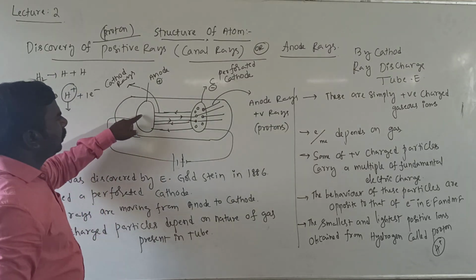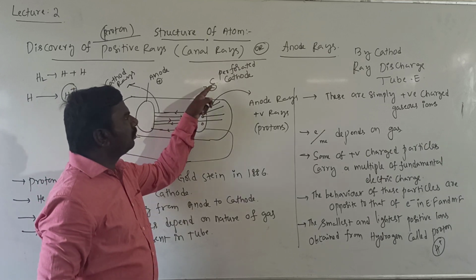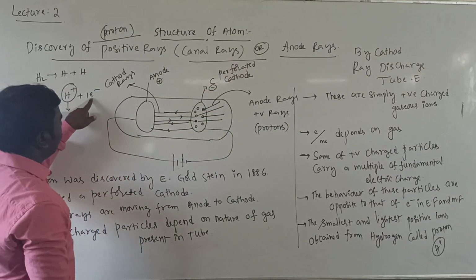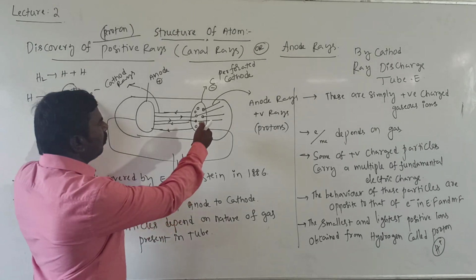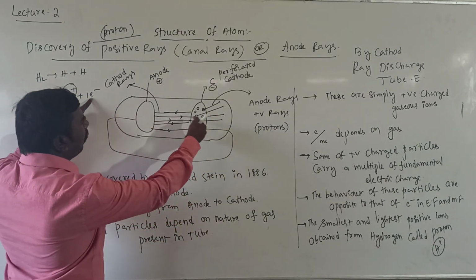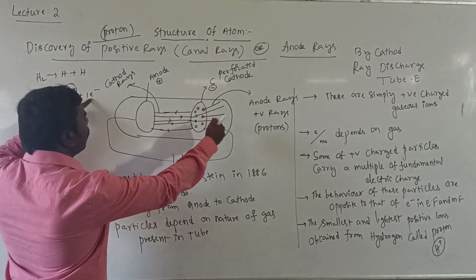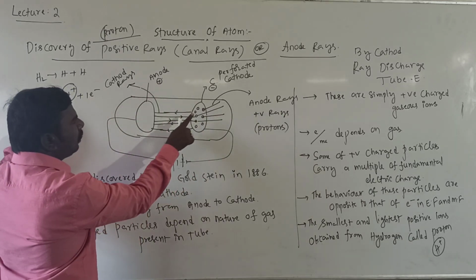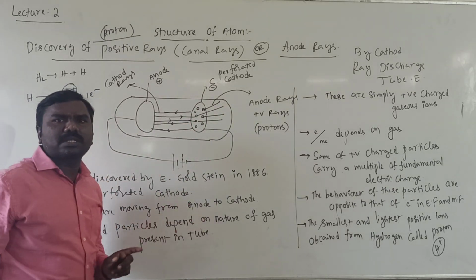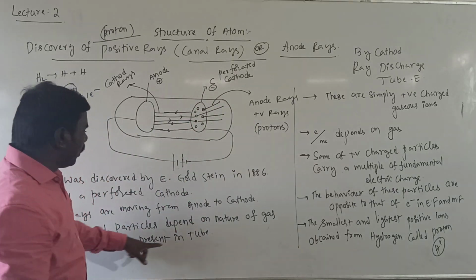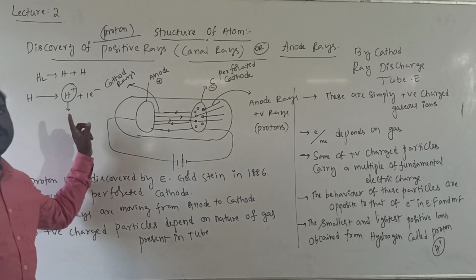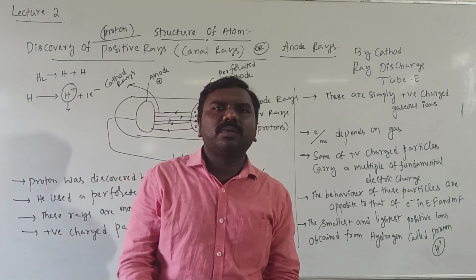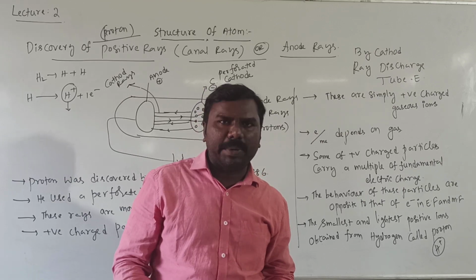H plus, a positively charged particle, moves from anode to cathode, towards a negative charge. Electrons, negative charge, move from cathode to anode, and positive charge moves towards the cathode. So it depends upon the gas. If you take hydrogen, you will get H plus, oxygen O plus, nitrogen N plus. Based on the gas, the positive particle will be different.